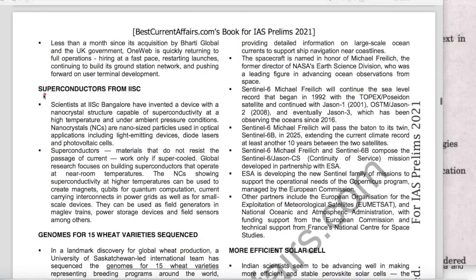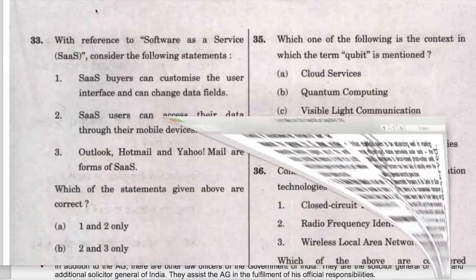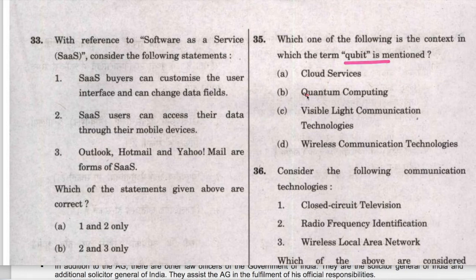There was a news, superconductors from IISc. Here it is mentioned that the nanocrystals showing superconductivity at higher temperature can be used to create magnets, qubits for quantum computation. Here it is clearly mentioned, qubits for quantum computation. Therefore, B is the answer and question is solved.